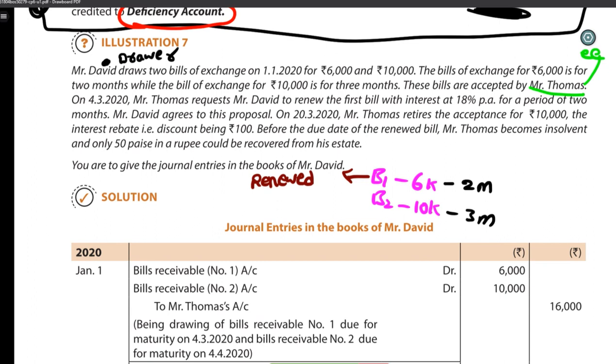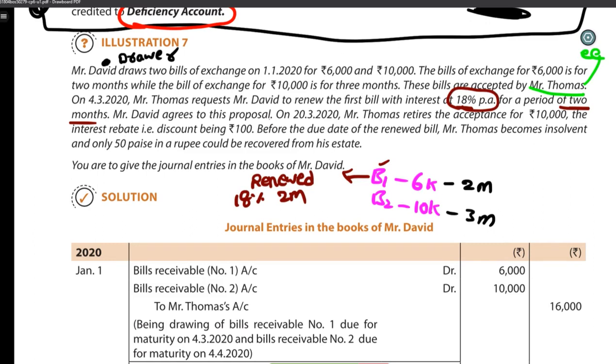Fine. So we are renewing, we means David is renewing the first bill for another 2 months at the 18% interest. Renewed at 18% for 2 months. Mr. David agrees to this proposal. Fine. On 23/2020, Mr. Thomas retires the acceptance for 10,000.